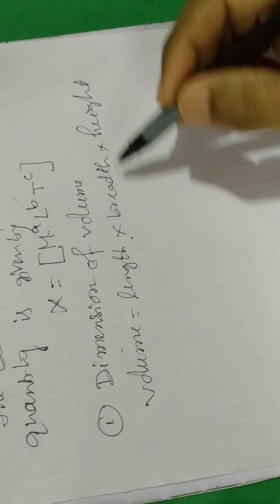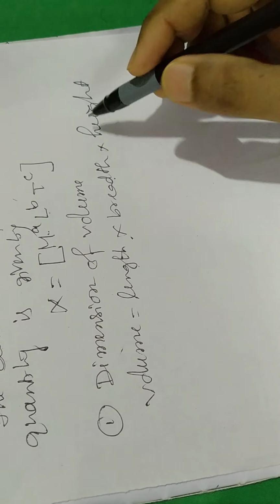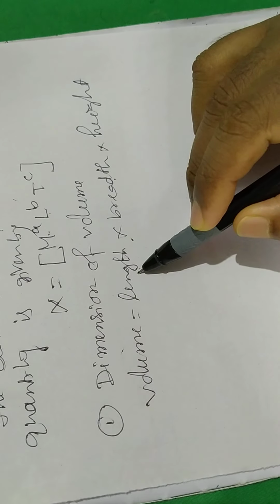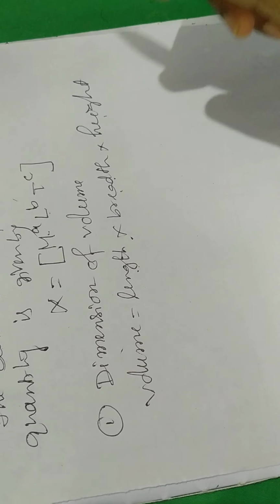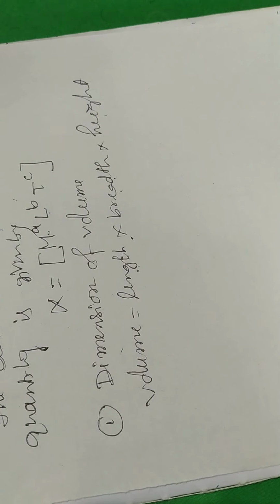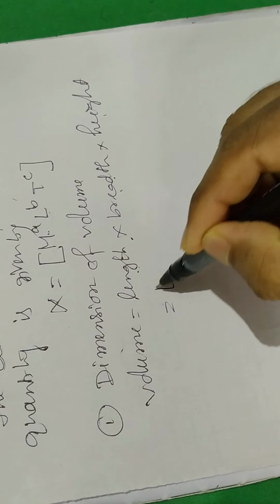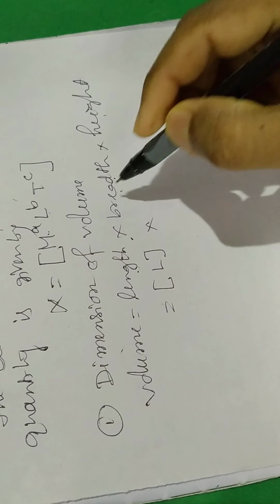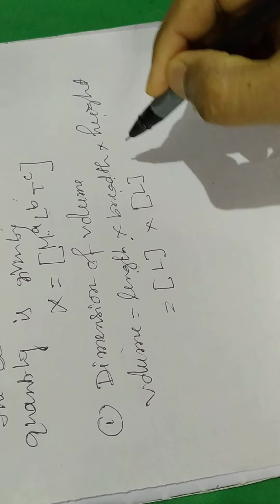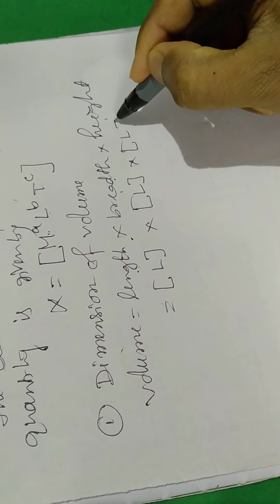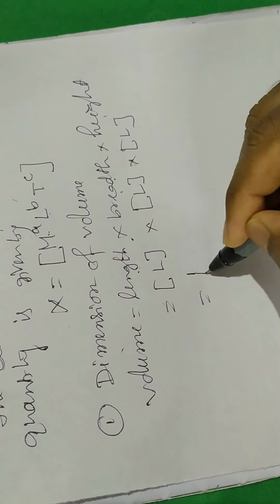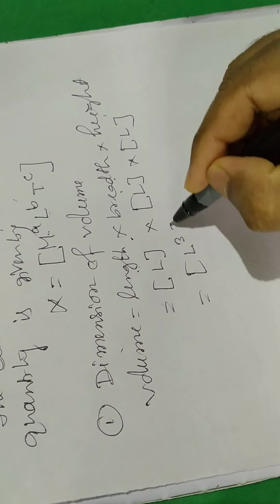Length, breadth, height all are dimensions of length. So dimension of length is L, dimension of breadth is L, also dimension of height is L. So that is L cube.